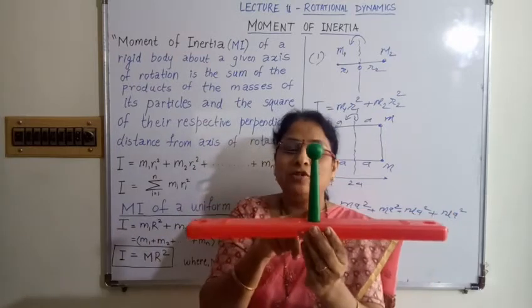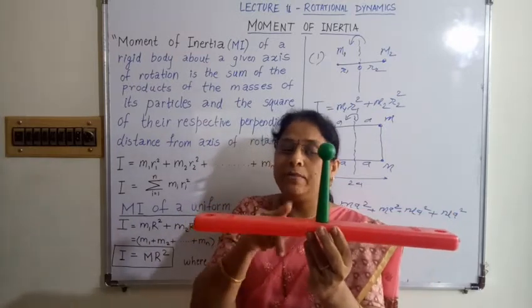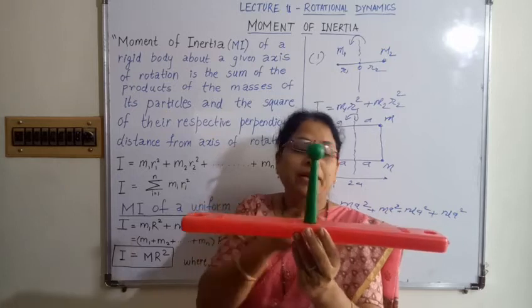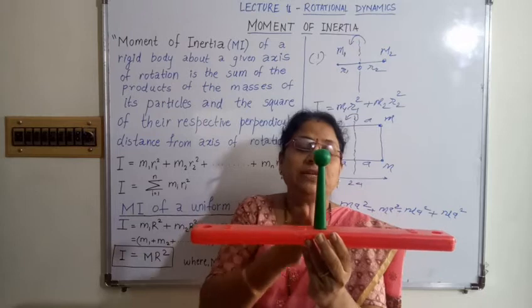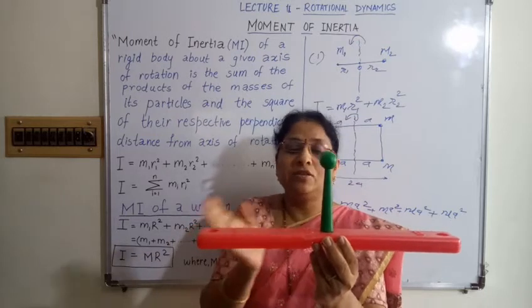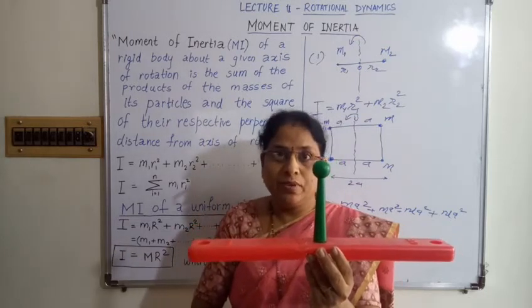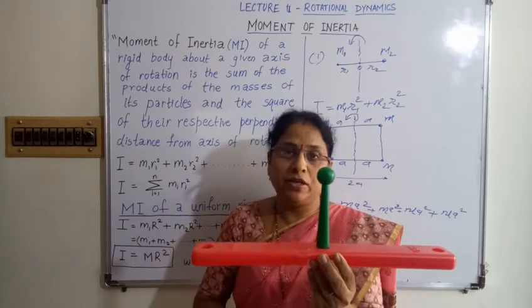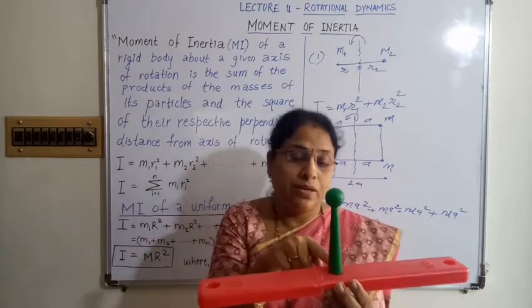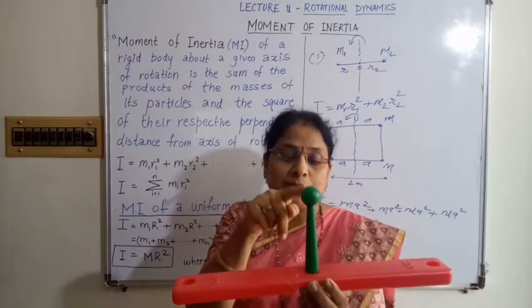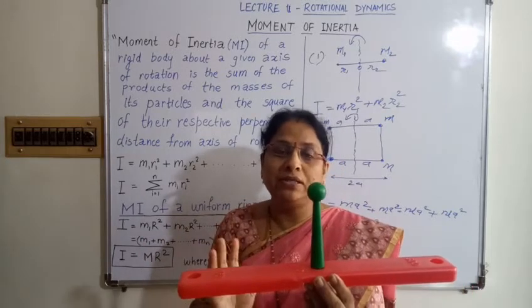From the axis of rotation, on this side there are a number of particles, and here also there are a number of particles, situated at the same distance from the axis on both sides. Here we can calculate the moment of inertia of the rod. But we must say what the axis is: the axis passing through its center and perpendicular to its length.